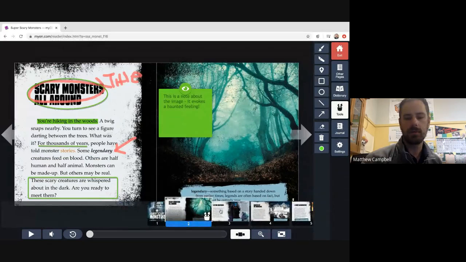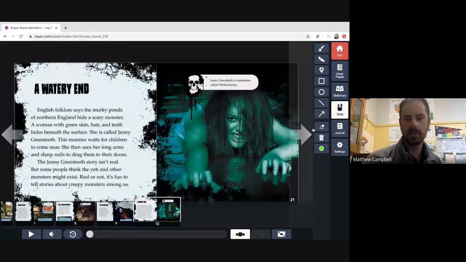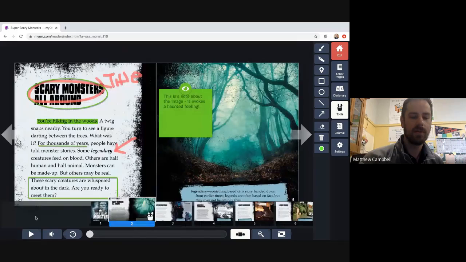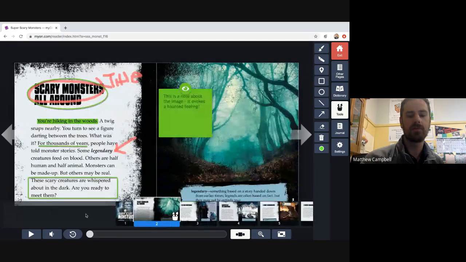Now, every time you complete a book, you're going to get to the end, and you're going to have some questions to answer sometimes. It will give you a diagnostic assessment or a benchmark assessment after you read so many books, okay? However, it's not going to let you finish the book, and you have to click Finish Book when you get to the end. It's not going to let you finish it unless you actually read it. So you can't fake that you read it, okay? You do have to look at every page in that book, or the majority of the pages anyway, and you do have to spend some time in it. So I can't just go through and click every page. You see, the only one that I've read is page 2. So you do have to make sure that you read the book in order to finish it.